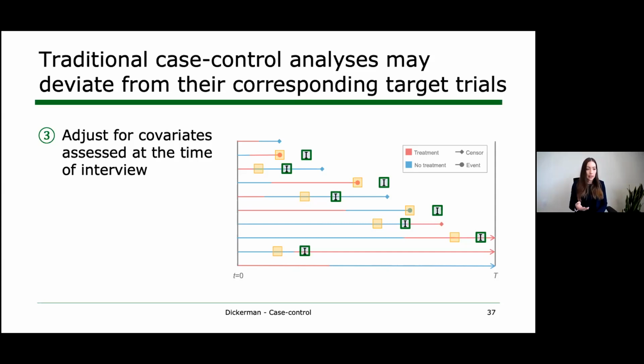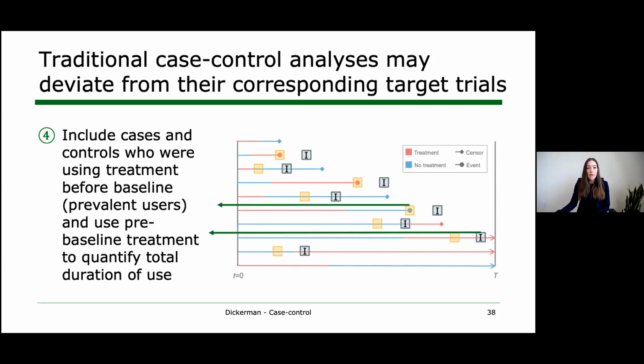And we did this by including them in our pooled logistic model. And for this last one, we actually were not able to implement this one, to use pre-baseline statin use to quantify total duration of use, because we did not have complete pre-baseline histories for some people in our cohort. But I still wanted to flag this one here as something that can happen if we lose sight of this underlying time zero.